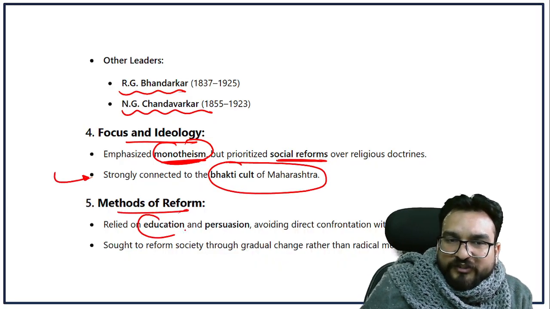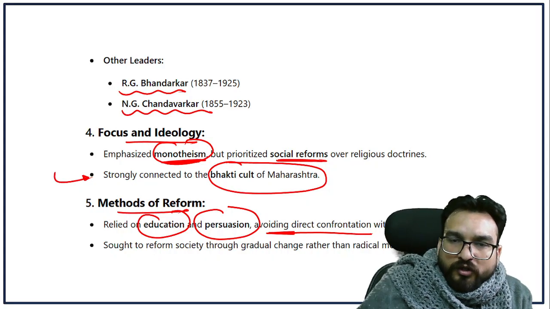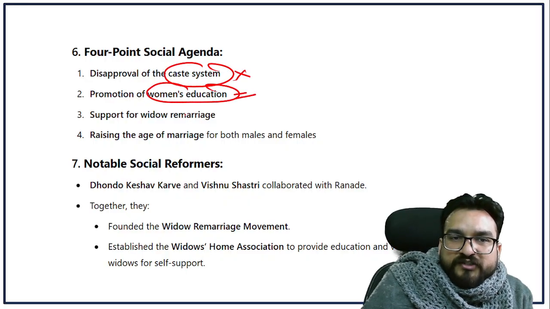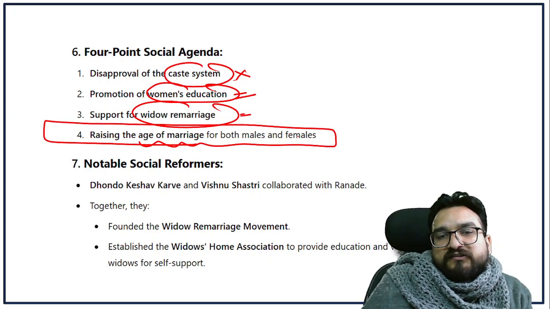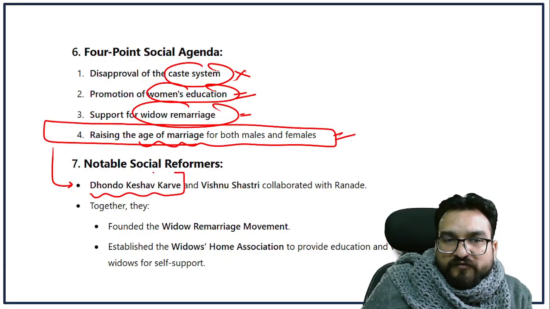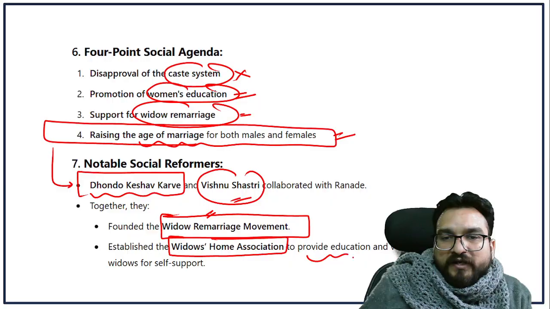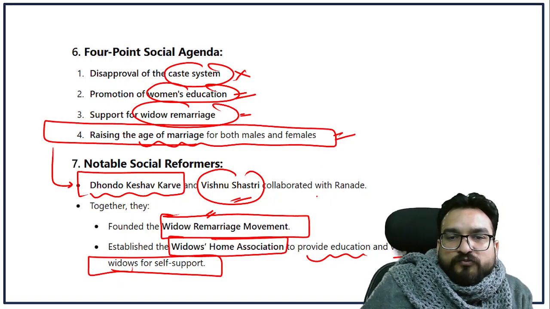Their method of reform was education and persuasion, avoiding direct confrontation with Hindu orthodoxy. Their social reforms were abolishing the caste system, women's education, widow remarriage, and raising the age of marriage for both males and females. Try to understand this point. The notable social reformers related to this are Dhondo Keshav Karve and Vishnu Shastri. Together they founded the widow remarriage movement, and established the Widows' Home Association to provide education and vocational training to widows for self-support. So mark these points also, guys.